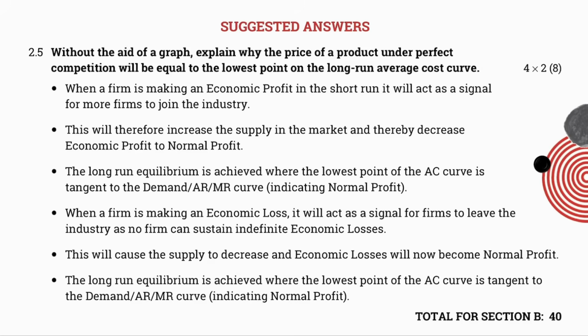The long run equilibrium is achieved where the lowest point of the average cost curve is tangent to the demand, average revenue and marginal revenue curve, which indicates normal profit. When a firm is making an economic loss, it will act as a signal for firms to leave the industry, as no firm can sustain indefinite economic losses. We definitely know that. This will cause the supply to decrease and for economic losses to now become normal profit. The long run equilibrium is achieved where the lowest point of the average cost curve is tangent to the demand, average revenue, marginal revenue curve, indicating normal profit.